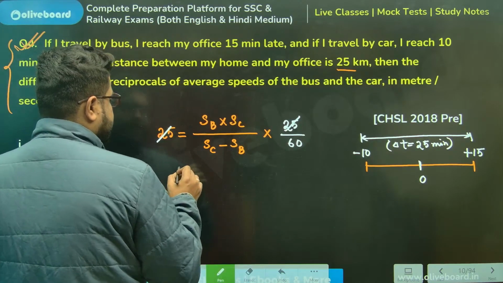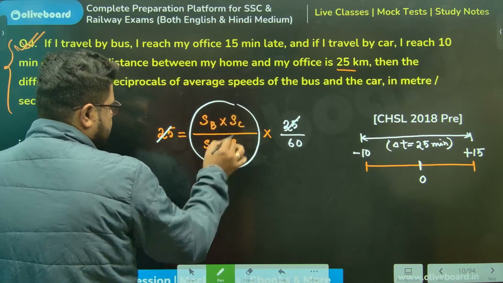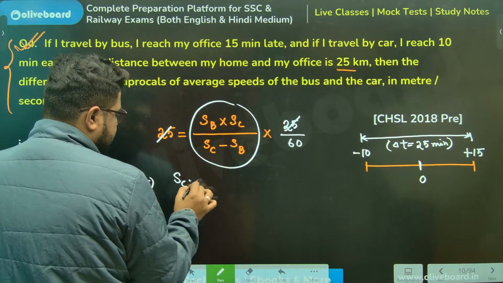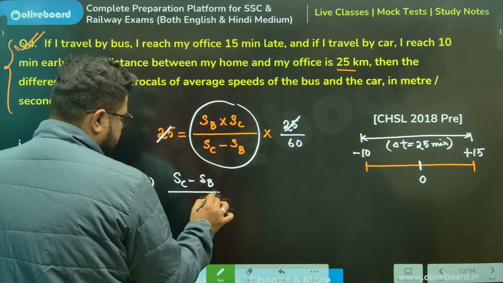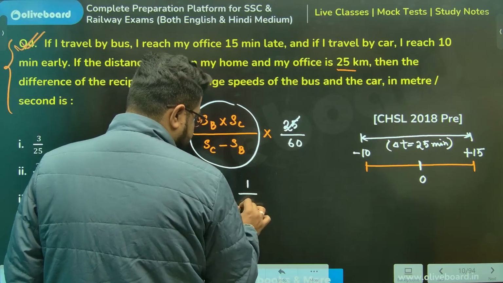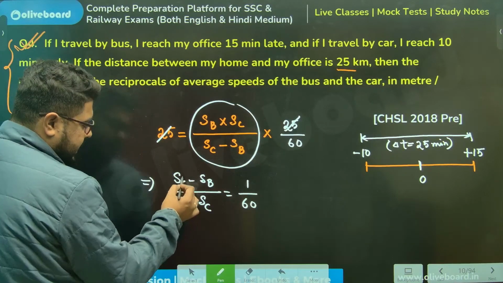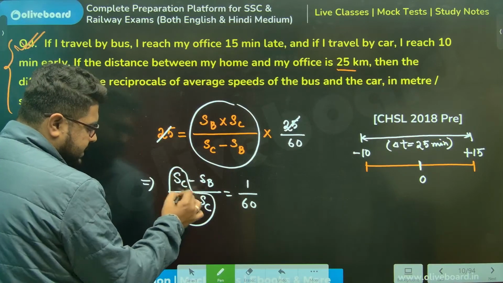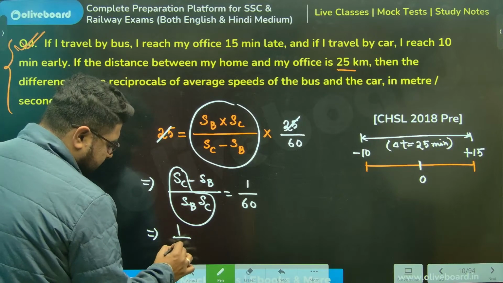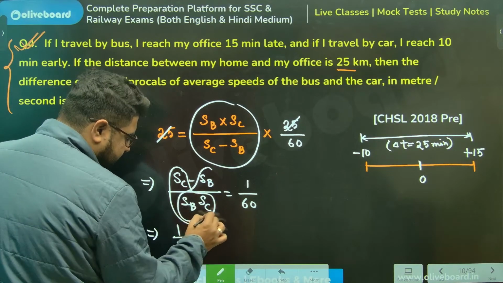Reciprocals of the average speeds. Achha, then let's take this thing to this side. SC minus SB divided by SBSC is equal to 1 by 60, sir. If you calculate this, SC divided by the whole thing, SC will cancel, so I'll get 1 by SB minus... Similar thing will happen here.